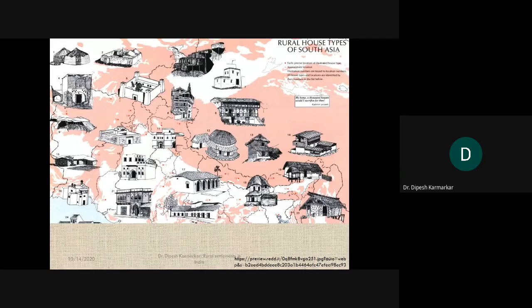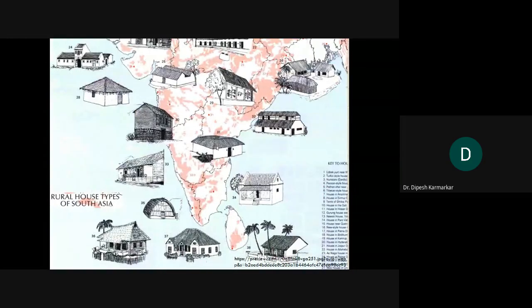Okay, just observe, nothing else. So this is of peninsular India. Again you can observe the houses on the plinth, houses on the ground. Observe the verandas, observe the angan. There are different kinds of houses. See the roofing, the multiple roofing, as you can observe in the eastern states. Very unique, and it has a very elaborate key to these houses. Every house is numbered 29, 32, 31, and it has an elaborate legend.